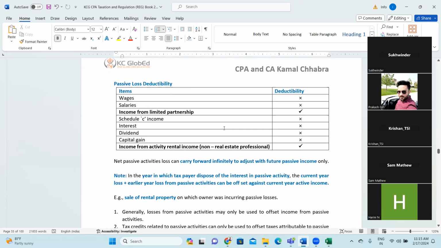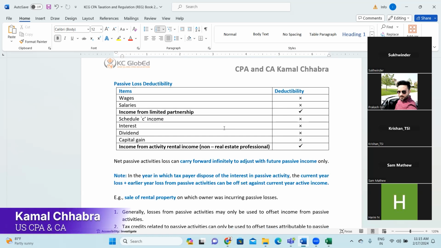So here, let's identify what are the active activities and what are the passive activities. So wages, will it be active activity or passive? Active, right? So wages will be earned by doing the work. Same way like salaries also. Right? Next is income from a limited liability partner, income from a limited partnership. Will it be active activity or passive activity?